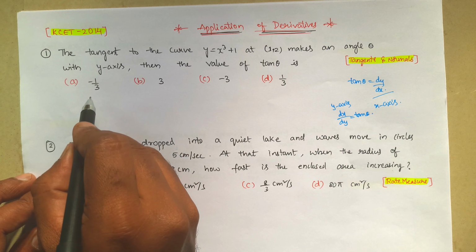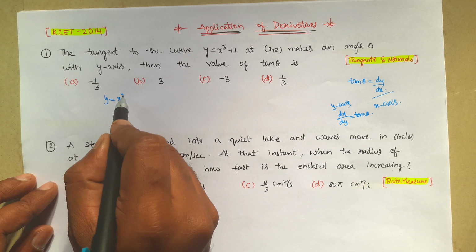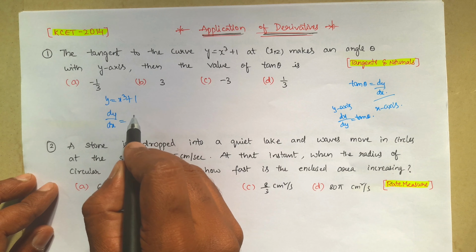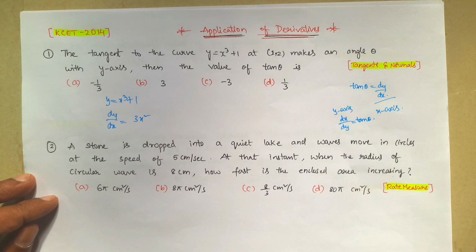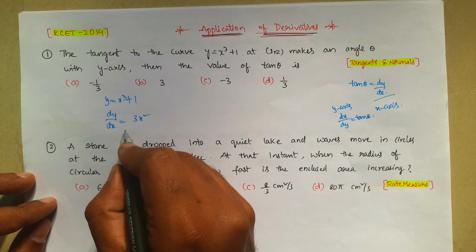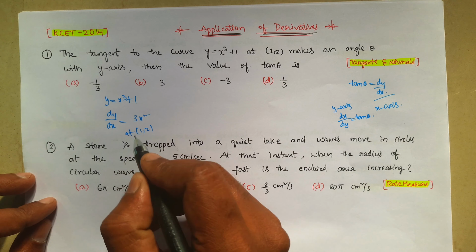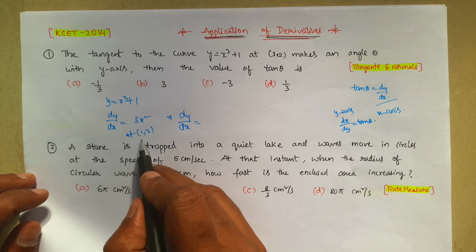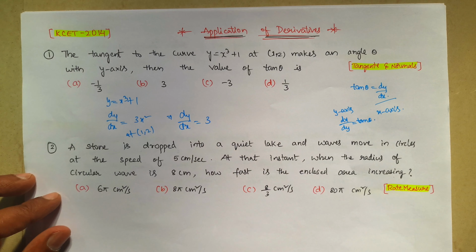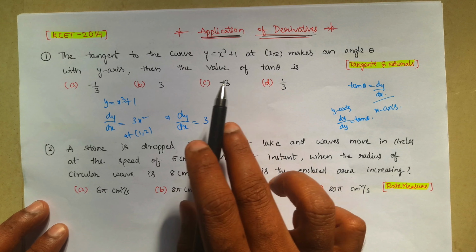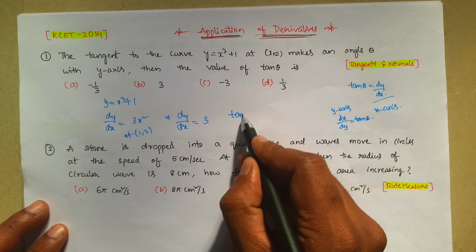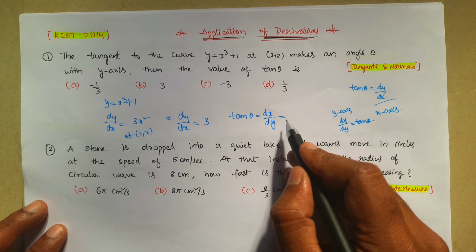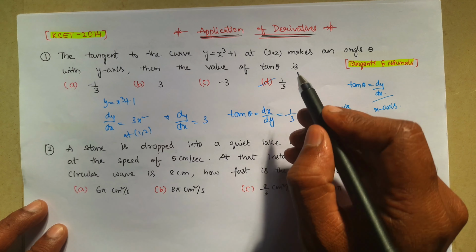First I will find dy by dx. y equal to x cube plus 1, so dy by dx is equal to 3x square. At (1, 2), the x value will be 1, so dy by dx is equal to 3. As they ask tan theta with respect to the y axis, tan theta is dx by dy, nothing but the reciprocal of this, that is 1 by 3.